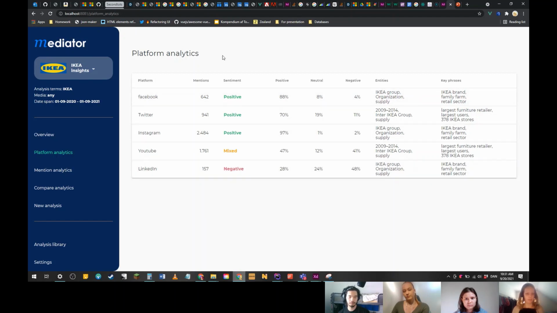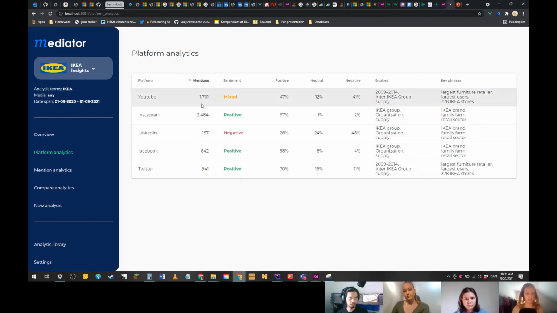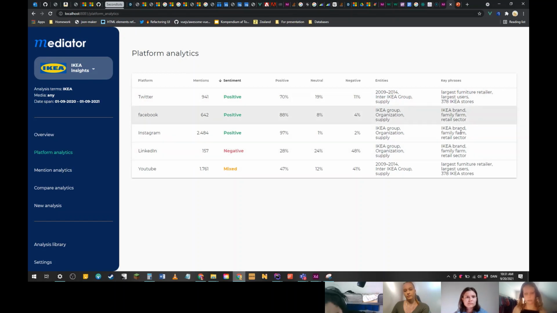So we have the platforms here, and we can sort and see on which platforms we have had the most mentions, and where do we have positive and negative sentiments and so on. And these would just be some of the entities and key phrases that are used the most. So this is just a quick overview of how we would actually display it to the customer, how it's going to work.